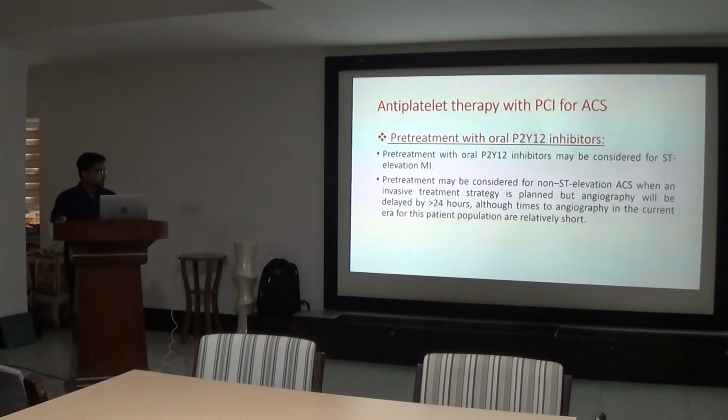Pre-treatment with oral P2Y12 inhibitors in case of acute coronary syndrome. Pre-treatment with an oral P2Y12 inhibitor may be considered in STEMI, and in non-STEMI it should be given when the angiography will be delayed by more than 24 hours. Although in the current era, this patient population is relatively small. They want to say that in non-STEMI, if angiography is delayed for more than 24 hours, then only you need to give a loading dose. Otherwise, you can directly proceed with PCI.